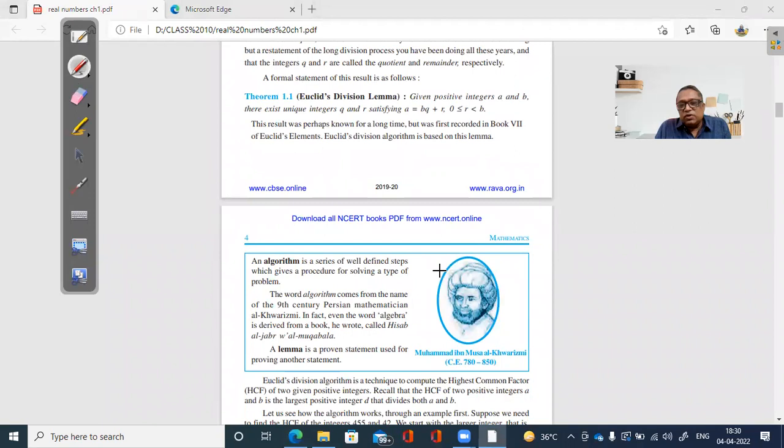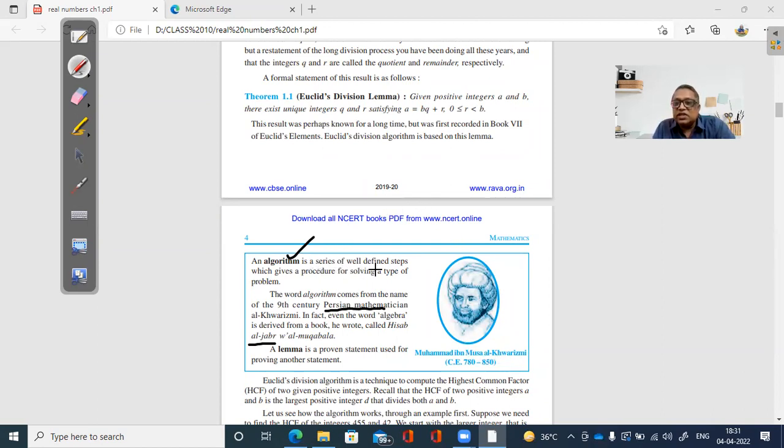The first thing that you find on this page, page number 4, is a picture of a person. This person is Muhammad ibn Musa al-Khwarizmi. He was a Persian mathematician who wrote a book by the name of Al-Jabr, and that is why this whole topic is coming under algebra. Algebra was derived from the book that he wrote. In fact, the word algorithm also comes from the name of this person, Al-Khwarizmi. Okay, algorithm. Now, what is an algorithm?